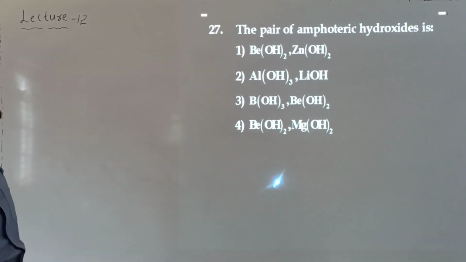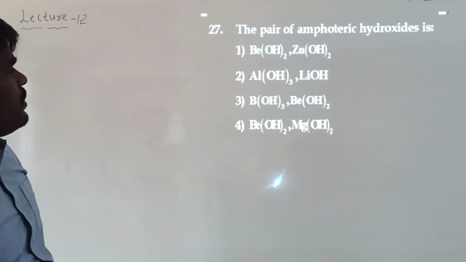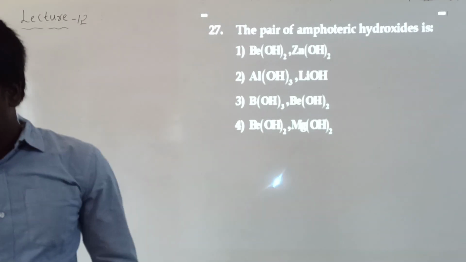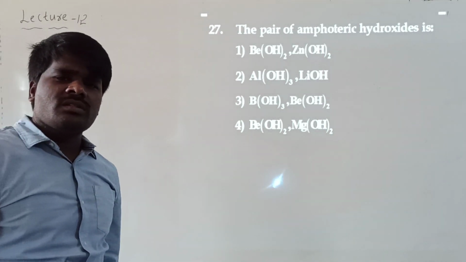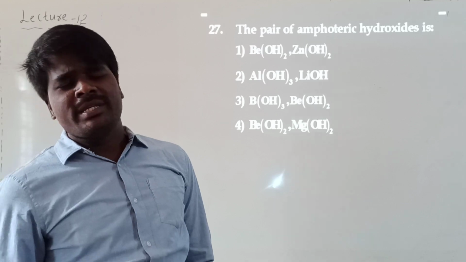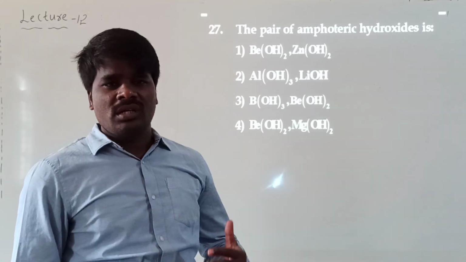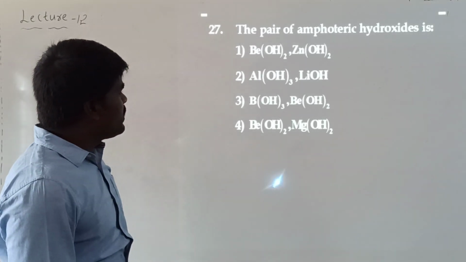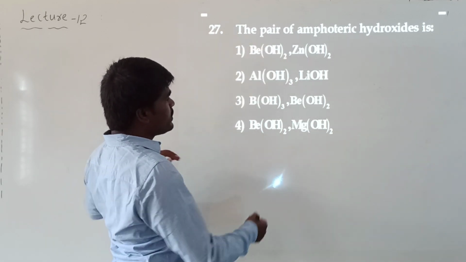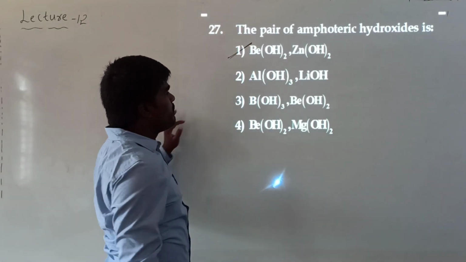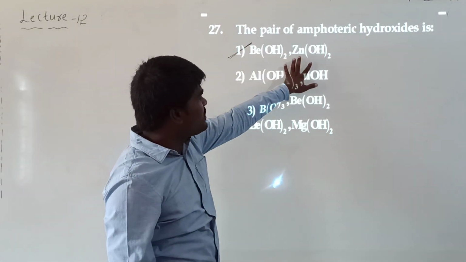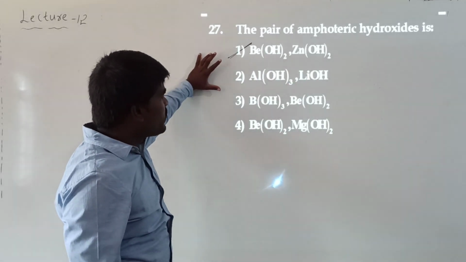Look at the next question. The pair of amphoteric hydroxides are... Basically, we know that in the second group, beryllium is amphoteric in nature, so beryllium oxide and beryllium hydroxide are amphoteric in nature. Beryllium hydroxide as well as zinc hydroxide, these two hydroxides, are amphoteric in nature.